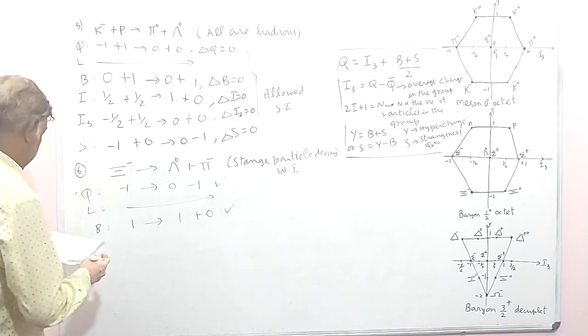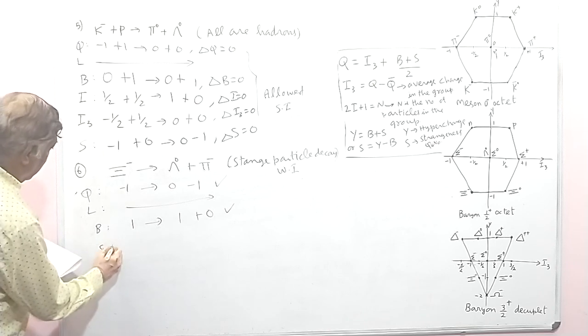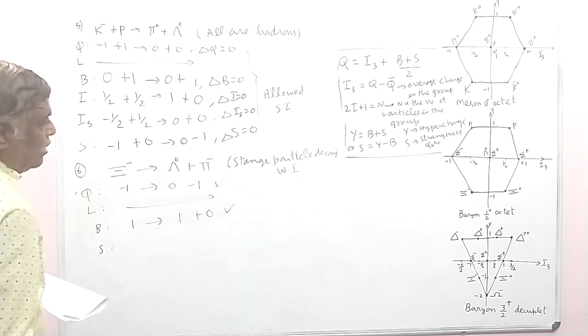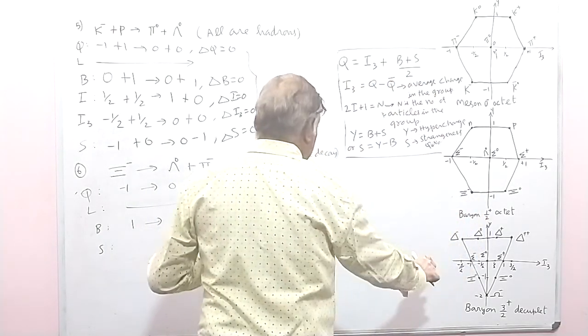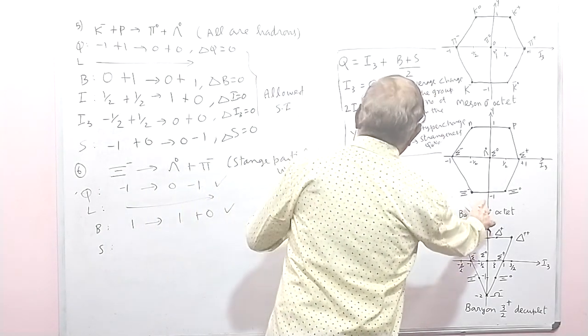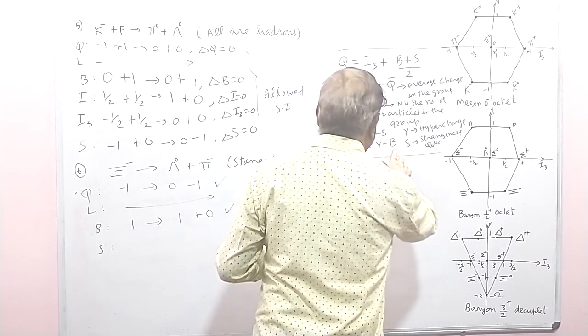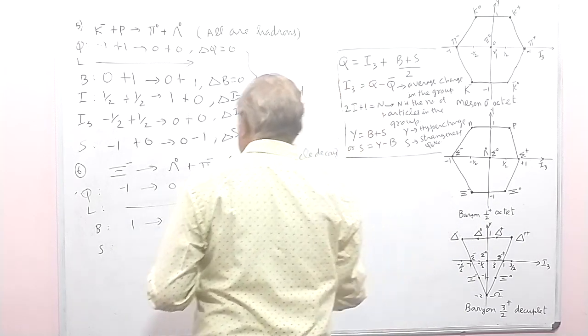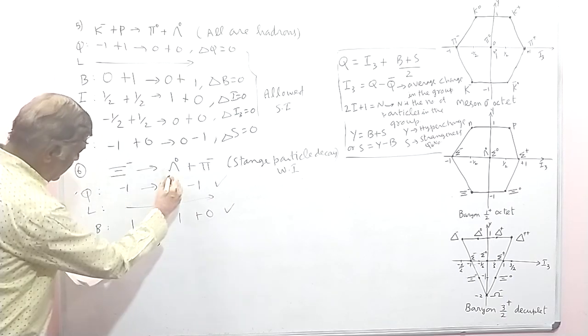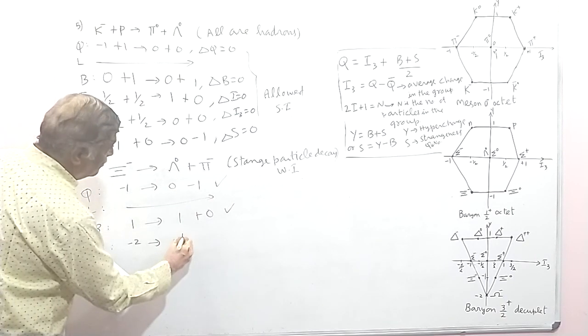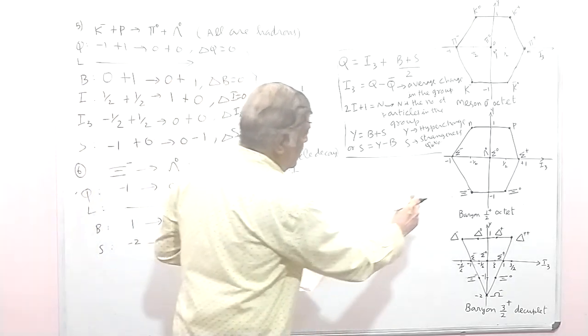For S, for Xi minus, Y is -2, so Y minus B, Y is -1, baryon number is 1, so -1 minus 1, this is -2. On this side, lambda 0 has Y value 0, baryon number 1, so 0 minus 1 is -1, and pi minus has strangeness 0.